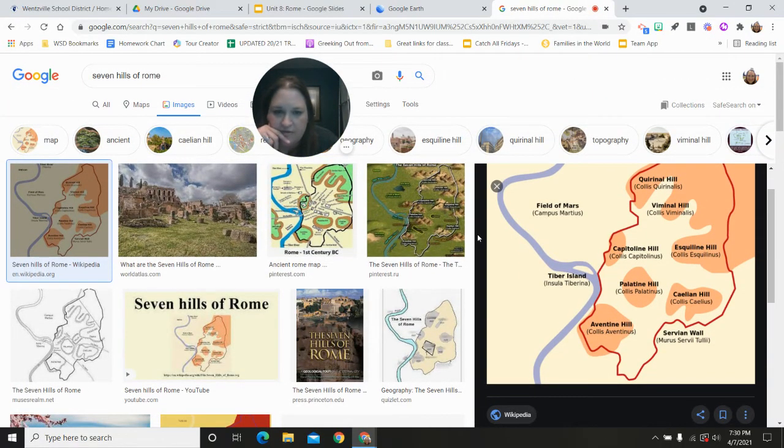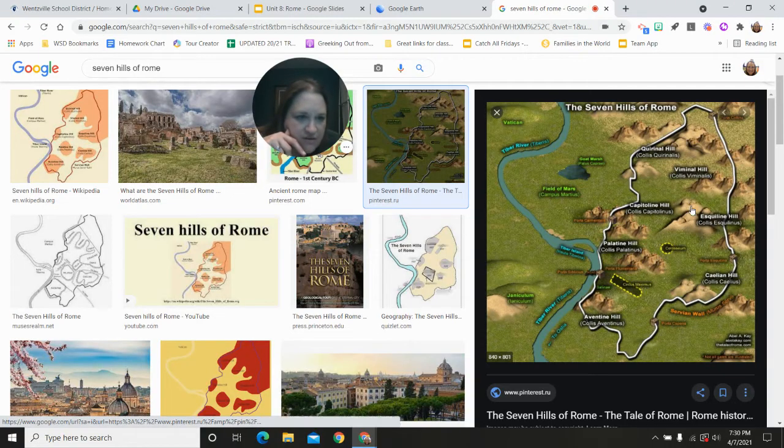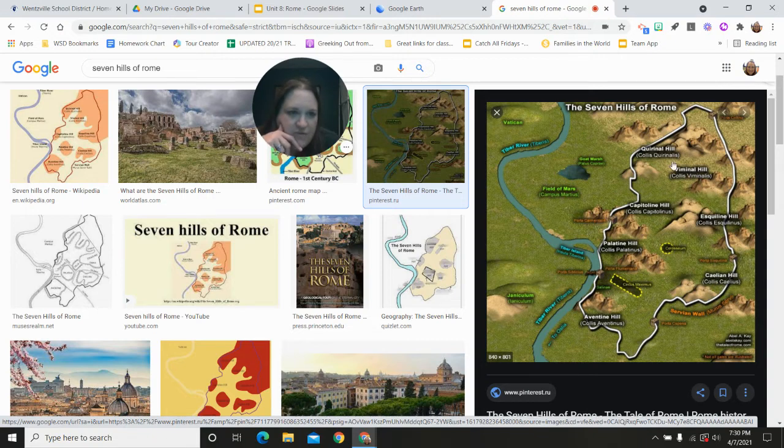I think it's actually, let's look at this. So here are the 7 hills of Rome, which makes up Rome. So these are still here. They still have these names: Capitoline Hill, Palatine Hill, Aventine Hill, Caelan Hill, Esquiline Hill, Viminal Hill, and Quirinal Hill.